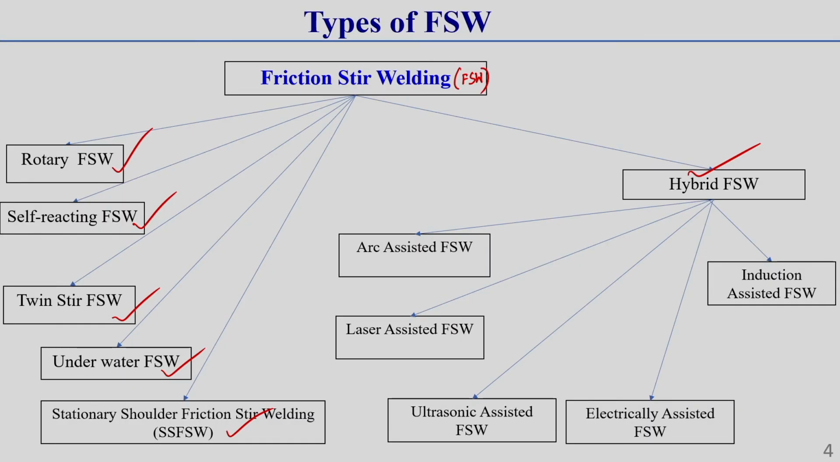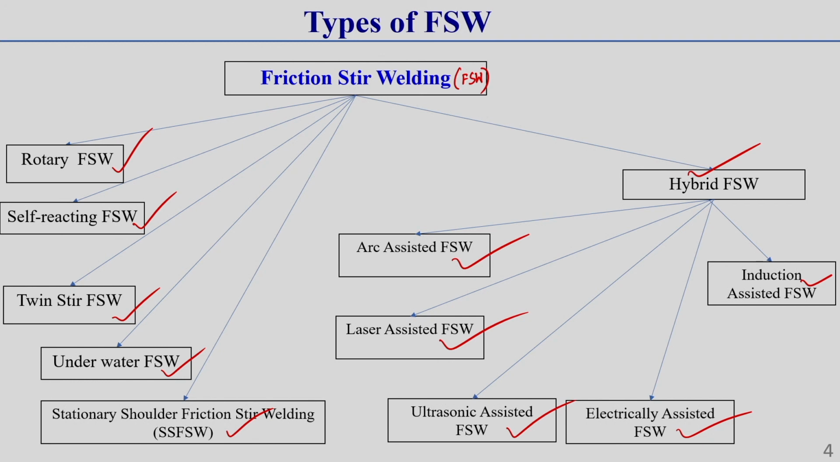So, these hybrid welding techniques are further categorized into different types. Here I am showing around 5 different categories of popularly used hybrid friction stir welding processes. It can be arc assisted, laser assisted, ultrasonic assisted, electrically assisted, and induction assisted friction stir welding process. These are the very popular hybrid friction stir welding processes, that is why I am showing these names.